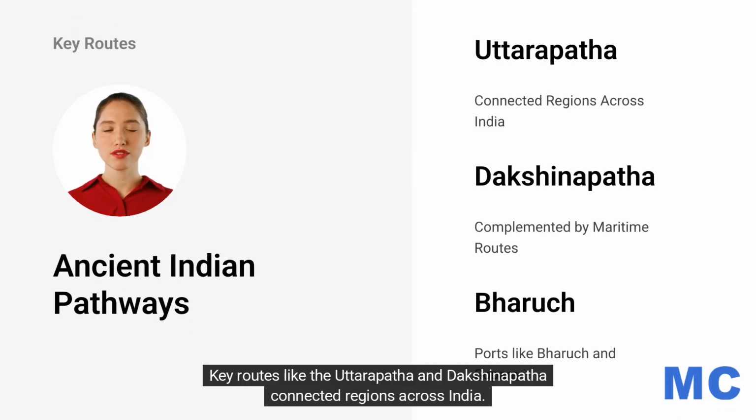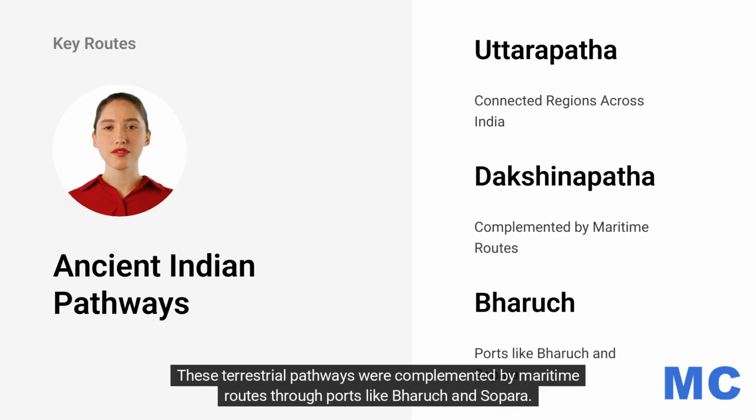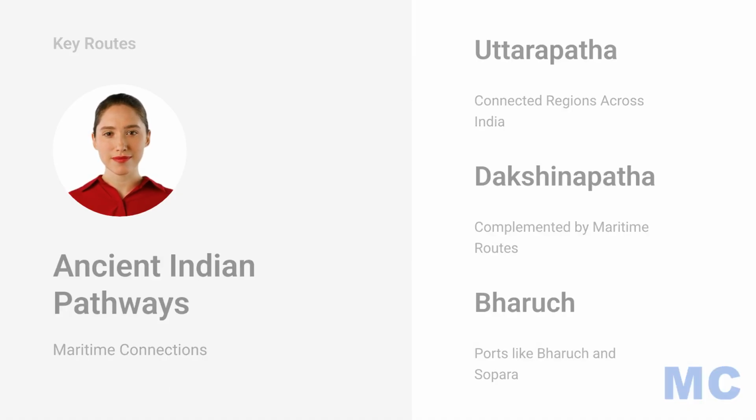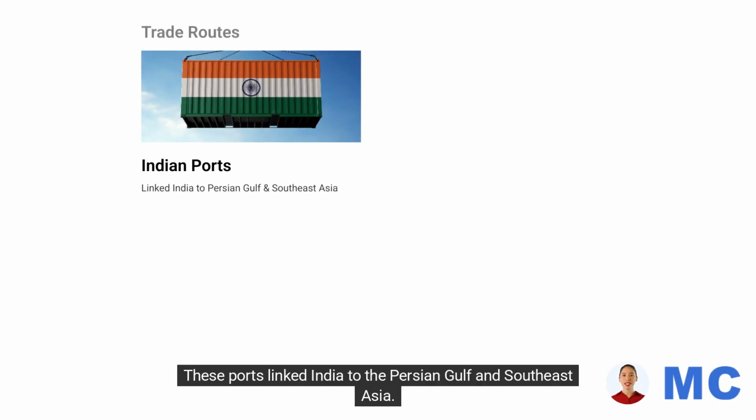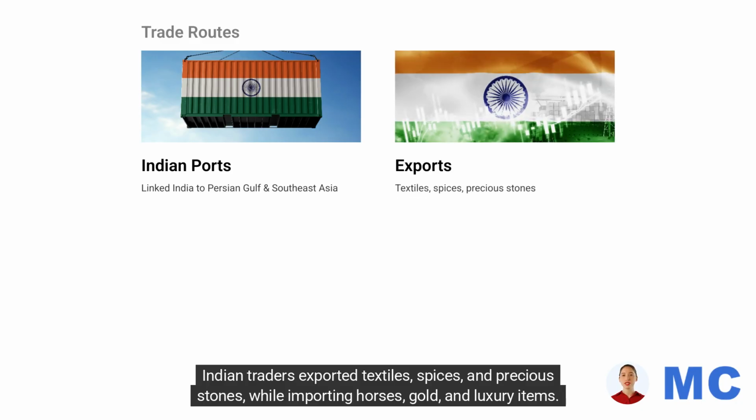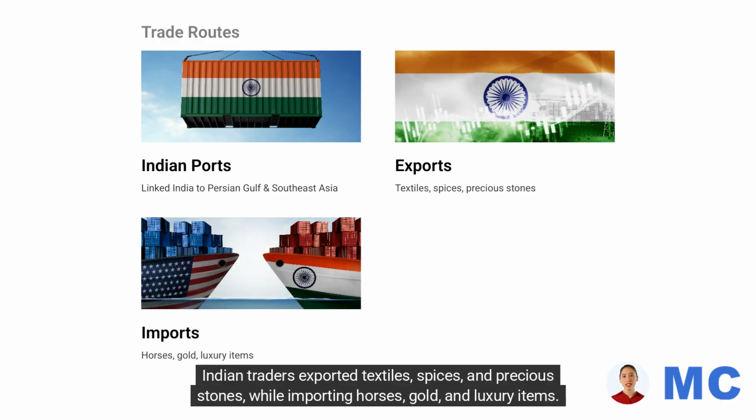Key routes like the Uttarapatha and Dakshinapatha connected regions across India. These terrestrial pathways were complemented by maritime routes through ports like Bharak and Sapara. These ports linked India to the Persian Gulf and Southeast Asia. Indian traders exported textiles, spices, and precious stones while importing horses, gold, and luxury items.